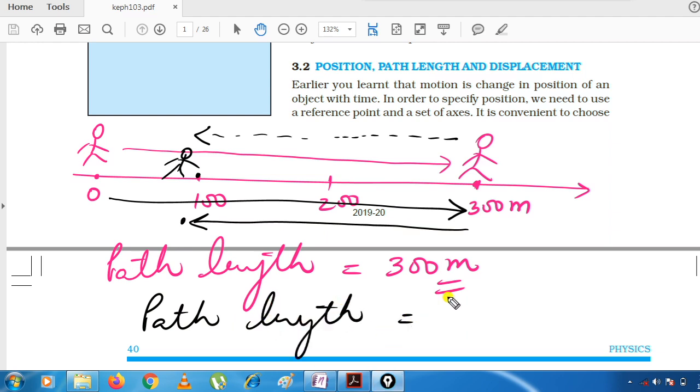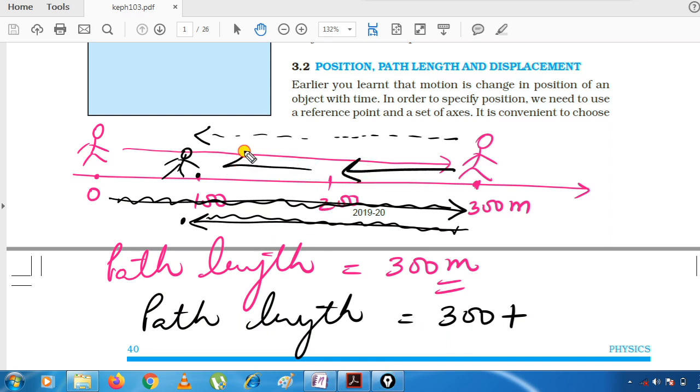What will be the path length in the second case? In the second case, the path length will be 300 plus 1, this 300, right? And what will be added? This part also will be added. Now this is how much? 100, and this is how much? 100. 100 plus 100, 200. So 3 plus 2 equals 500 meter. That means in the second case, the body has covered a total path length of 500 meter. This is an example of path length.